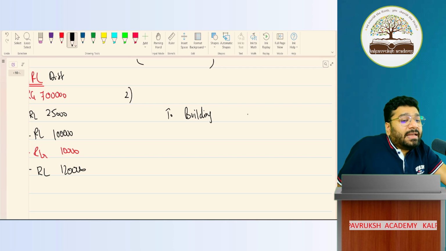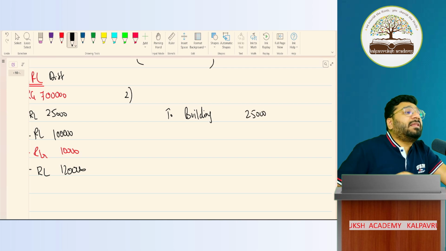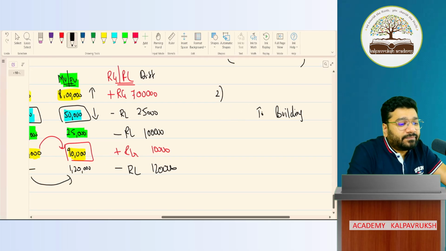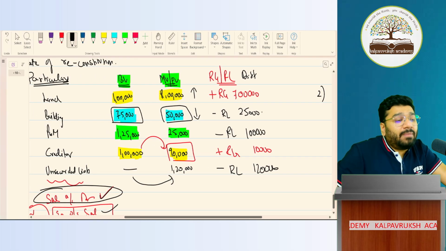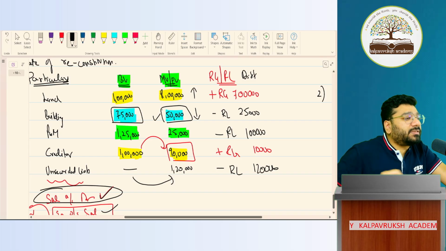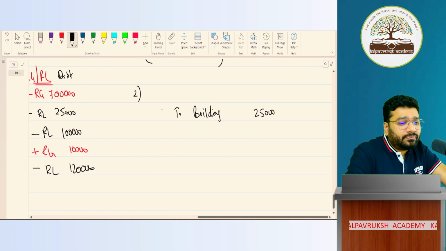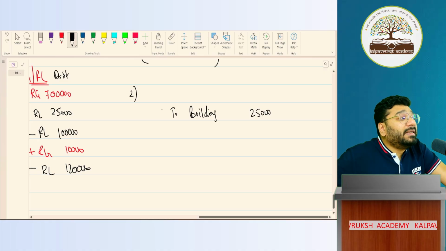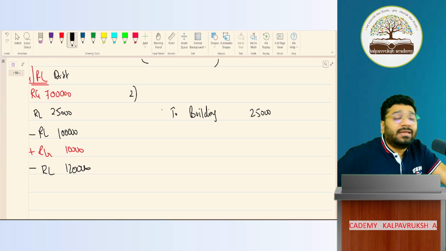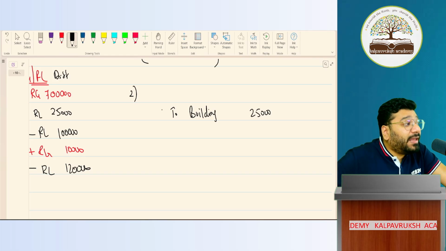The moment I credit building by 25,000, what will be the value of the building in the balance sheet? 50,000 rupees. Got it, not got it? Now, what should I debit? Decrease in asset is your loss. Debit all expenses and losses. In the event of reconstitution, if you incur any income, gain, loss, expenses, everything will be routed through reval account.